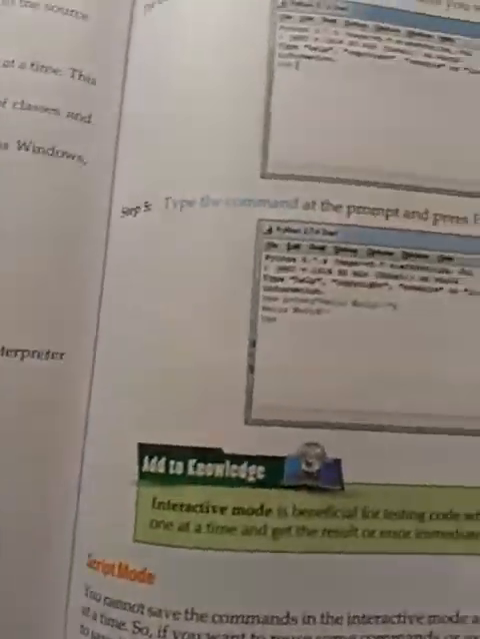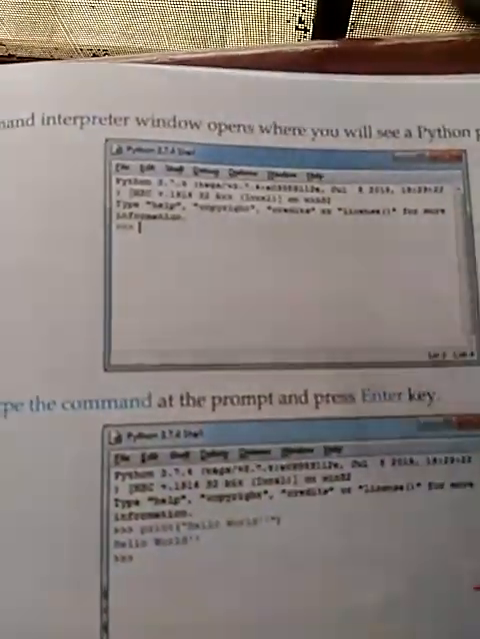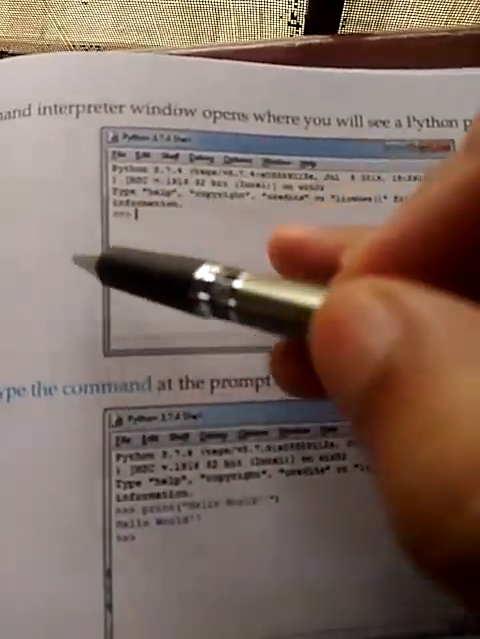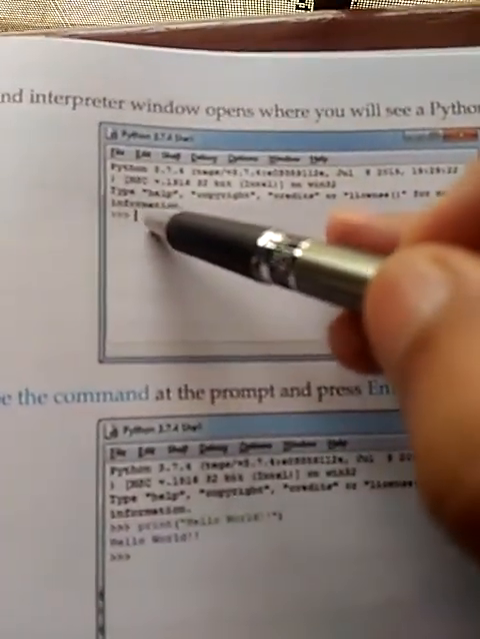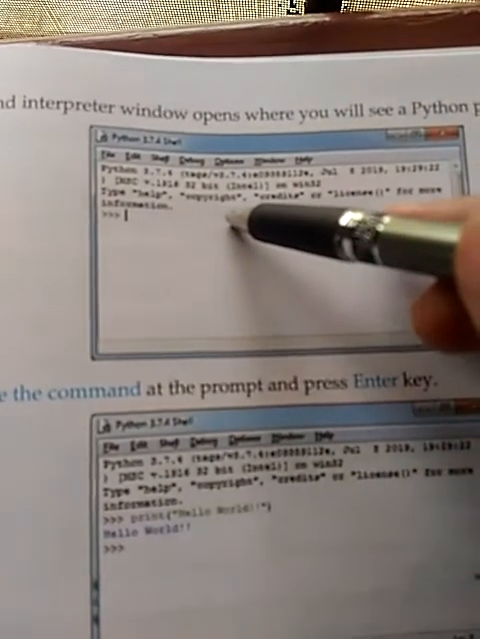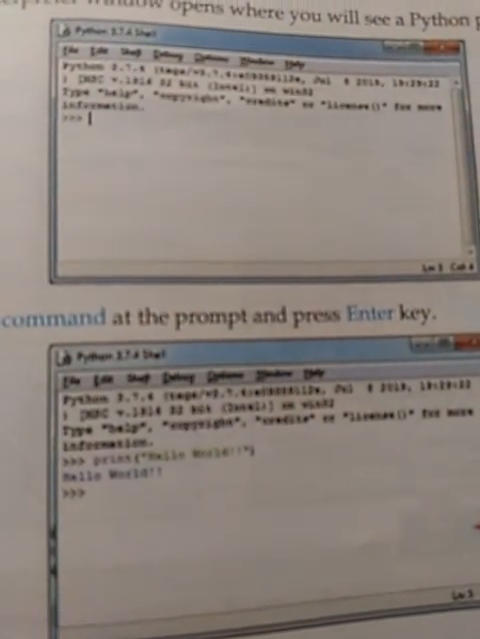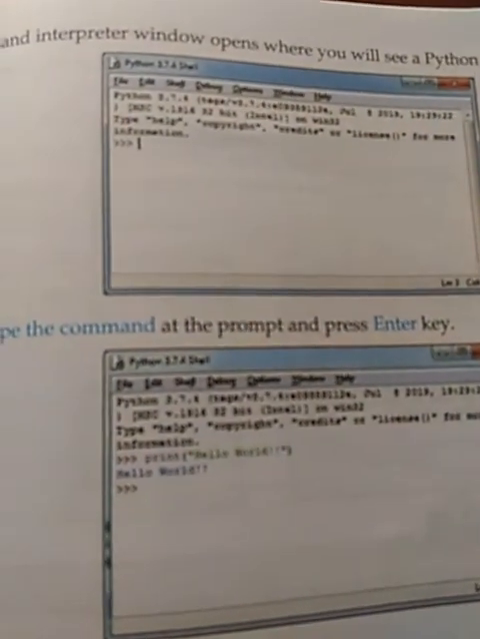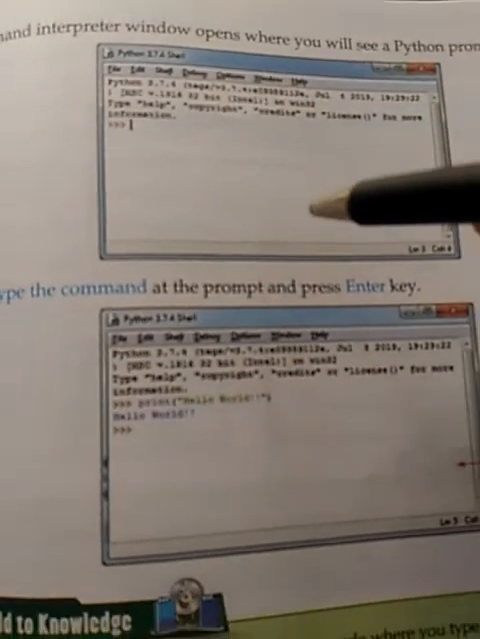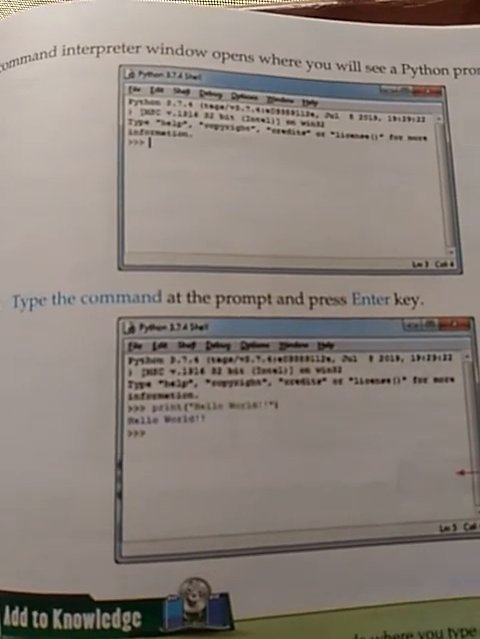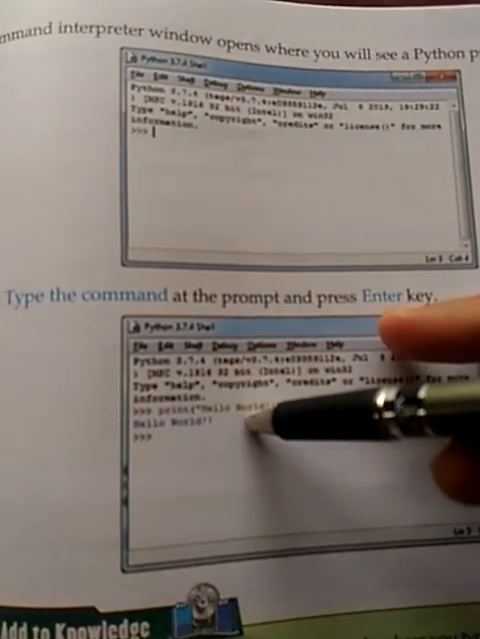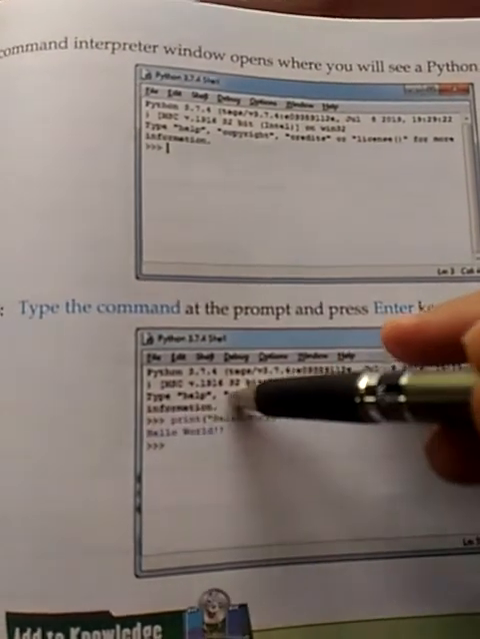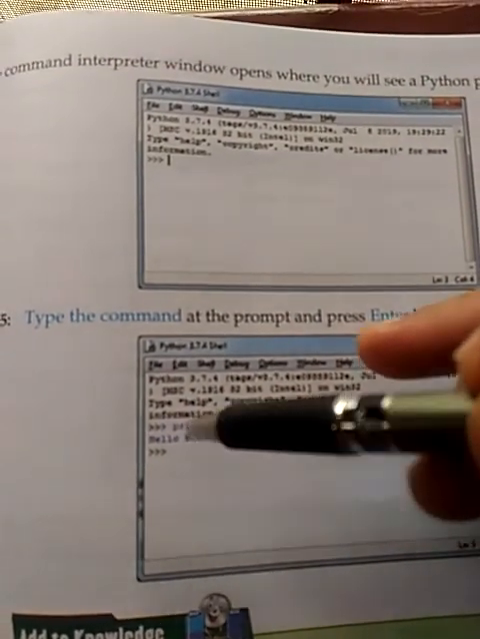After opening Python, you will get this screen. This window is the interactive screen where you can directly write Python code for testing purposes, as they have written. Print hello world. So you are getting this message on the screen.